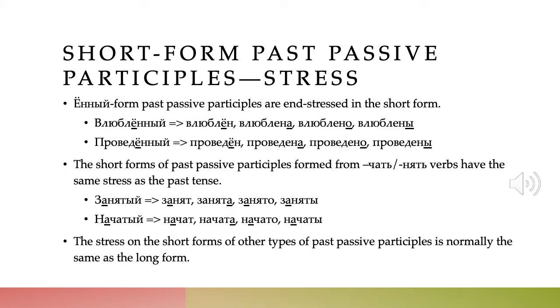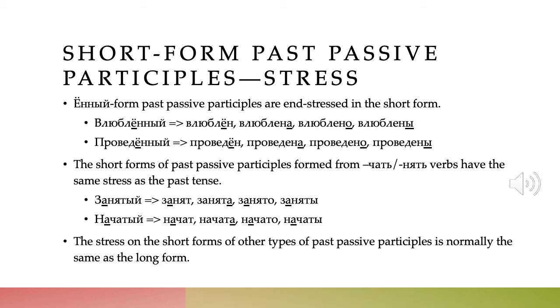But wait, there's more. You thought that perhaps that was not so bad, but of course there's always stress. In Russian, there's always stress. So what happens with the stress in these short forms of these past passive participles? If it is a yonny form, not a yenny form, but a yonny form, so it has the yo in it, and we make a short form of it, then it will be end stressed.